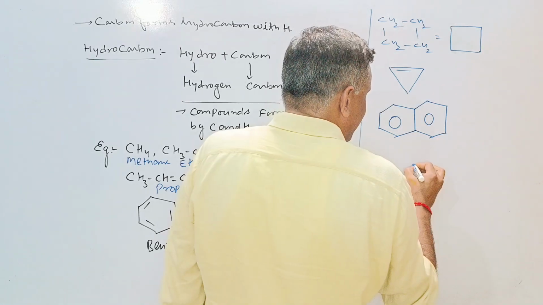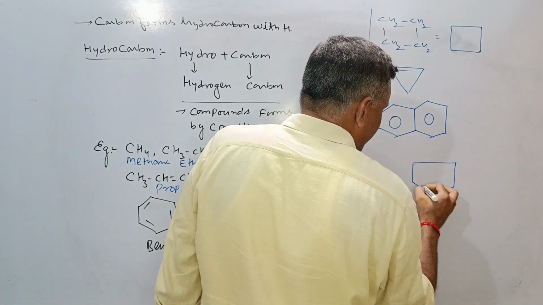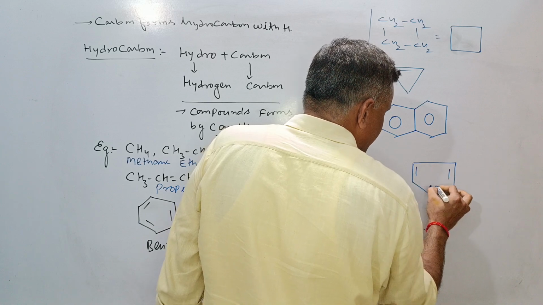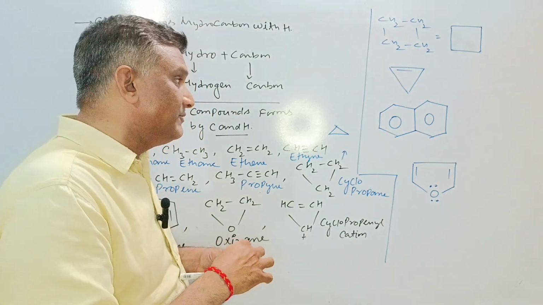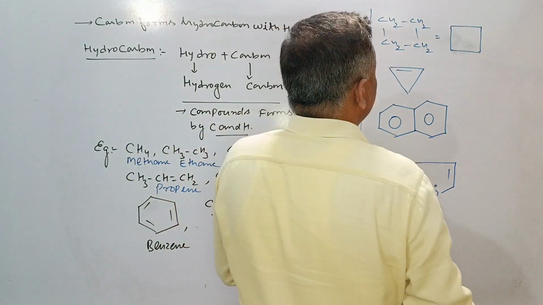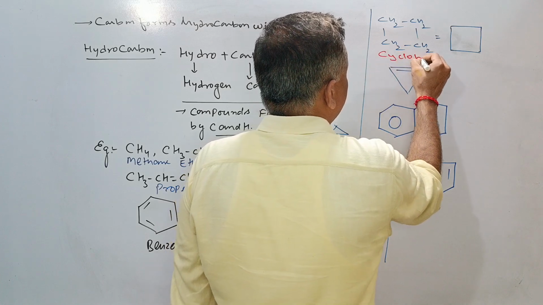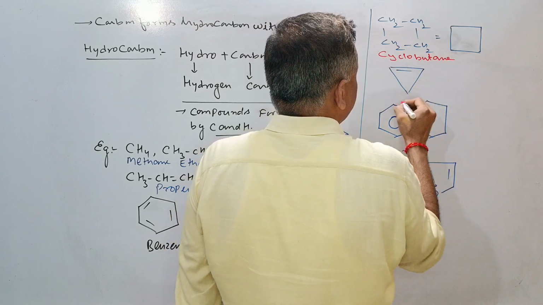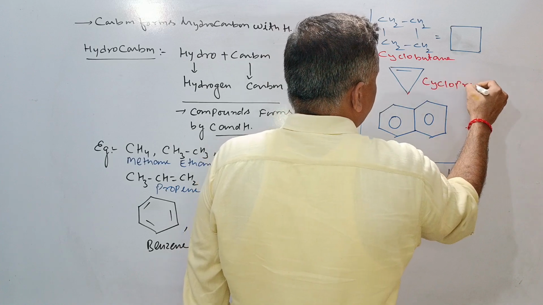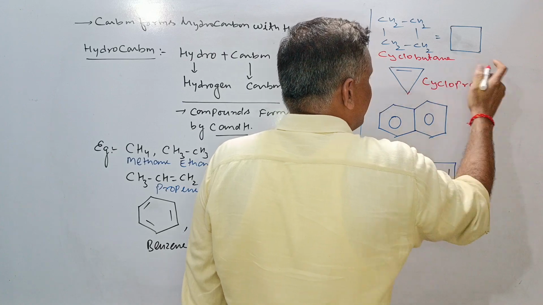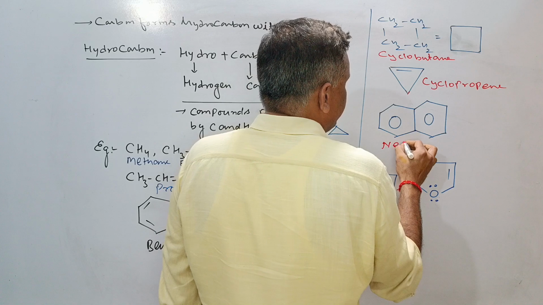We can take the example of different heterocyclic compounds also. They are also known as hydrocarbons. If we go with the names of these compounds, then this is the cyclobutane. This is the cyclopropane. This would be cyclopropane, but this has a double bond, so it will be cyclopropene. This is naphthalene.